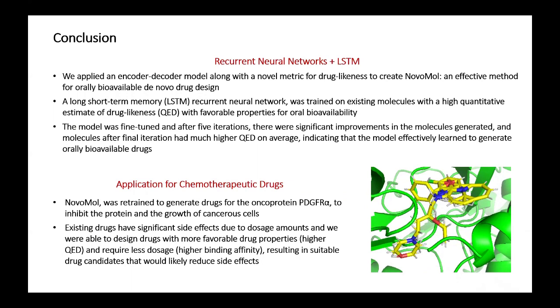NovoMol was then retrained to generate drugs for the oncoprotein PDGFR alpha to inhibit the protein and the growth of tumors. It was able to design drugs with more favorable drug properties, which is seen by higher QED values, and with better binding affinity, which indicates a lower drug dosage is required for the intended effect on the protein. This is vital since the lower the dosage, the less chance the drug will have as severe side effects. As a result, NovoMol was able to successfully generate several promising drug candidates for a specific drug target.